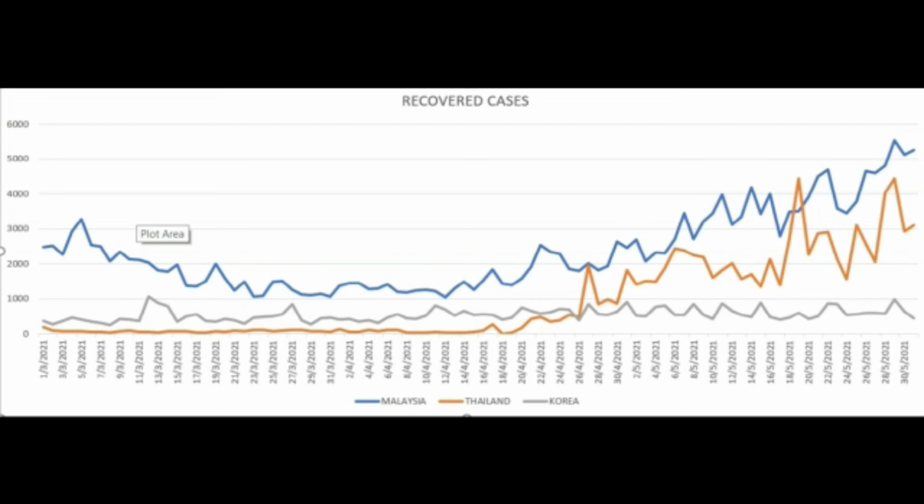Next, if you can see, Thailand has the lowest recovery cases in March, but starting on 90 April, the recovery cases keep on increasing. While South Korea did not show any dramatic increase like Thailand and Malaysia till the end of May.